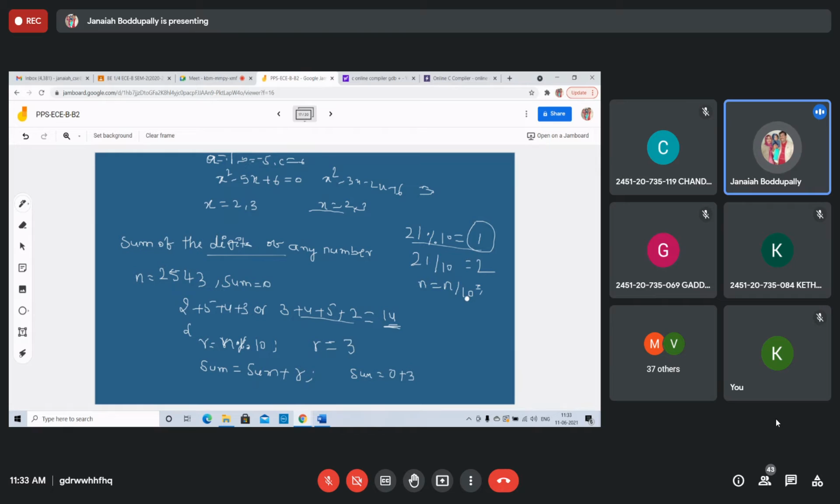You should take the quotient from 2543. In the first iteration, n equals n divided by 10. What is the meaning of this? You take 2543 divided by 10 and take the quotient, removing the last digit. That is, n equals 254 in the second iteration. n percent 10 gives the last digit, and n equals n divided by 10 removes the last digit. You repeat the same process 4 times, but the condition should be that every time n is greater than 0. Otherwise,